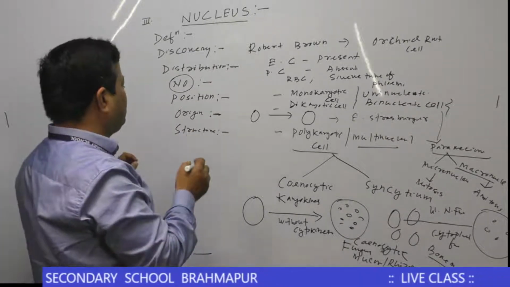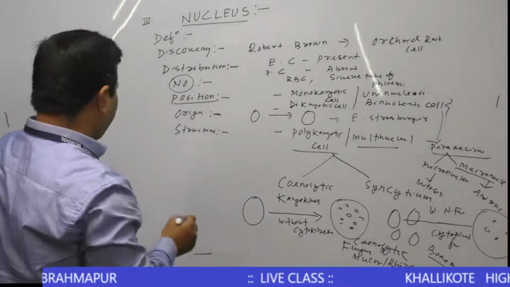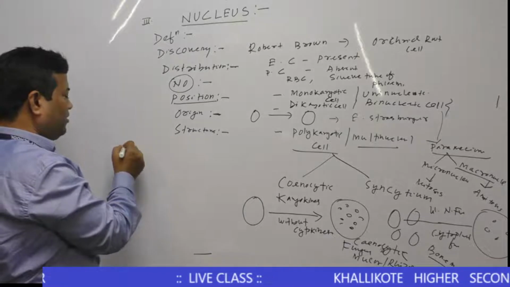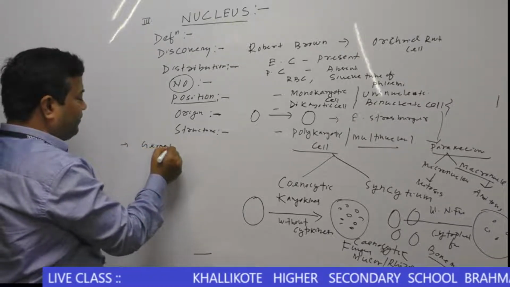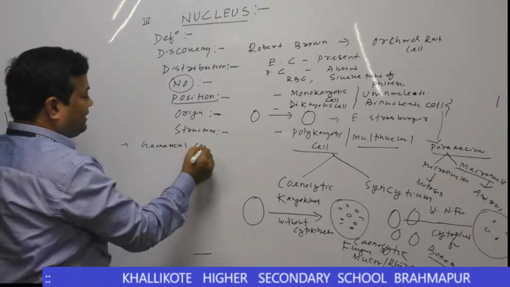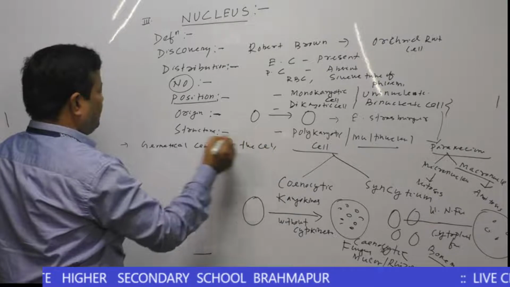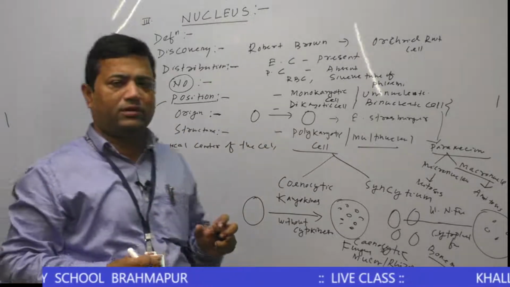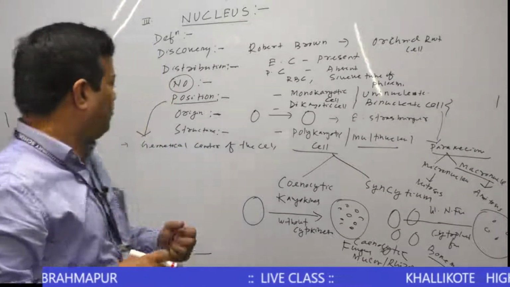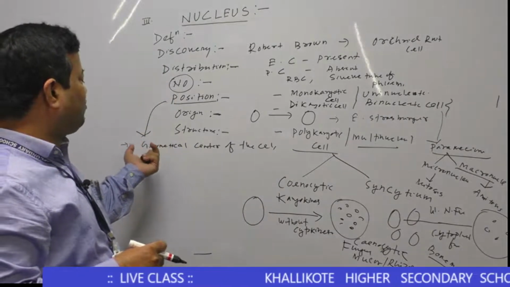Then we come to the position of the nucleus. Generally, the nucleus is located at the geometrical center of the cell. If we look at the position of the nucleus in different types of cells, we find generally the nuclei are located at the geometrical center.